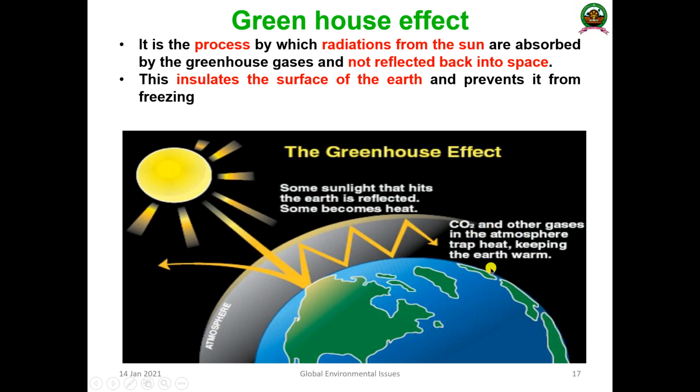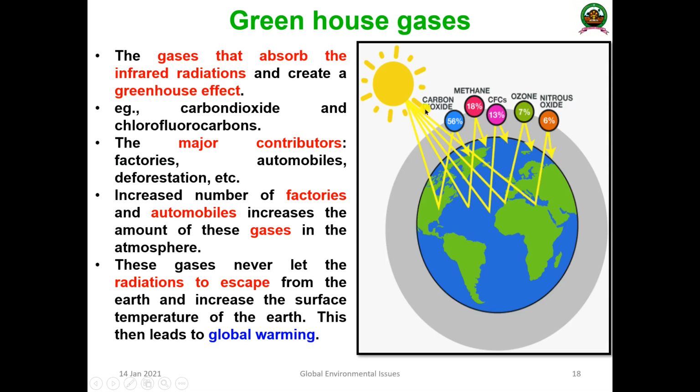So that is known as global warming. Okay, so this is what I have told. The greenhouse gases are the gases that absorb the radiation coming from the sun and create the greenhouse effect, such as carbon dioxide and chlorofluorocarbon. Okay, these are the major contributors of greenhouse gas.